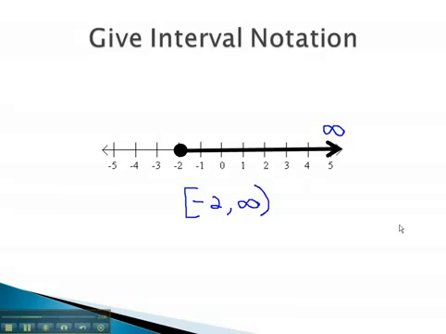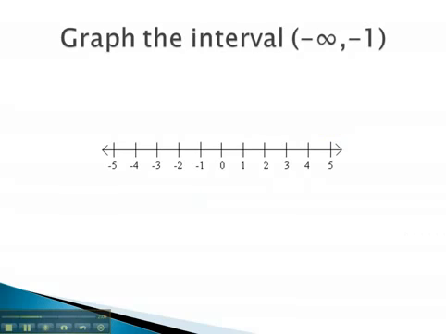Let's consider another example. In this problem, we are given an interval from -infinity to -1. This means the graph is stopping at -1. Notice the curved parentheses. This means we're not exactly equal to -1. We recall from graphing inequalities that we use an open dot when we're not exactly equal to the number. Negative infinity is the other side, showing the graph is going off the left side. Coloring in our shade gives us the graph that matches the interval -infinity to -1.